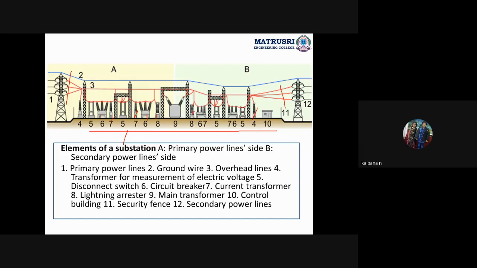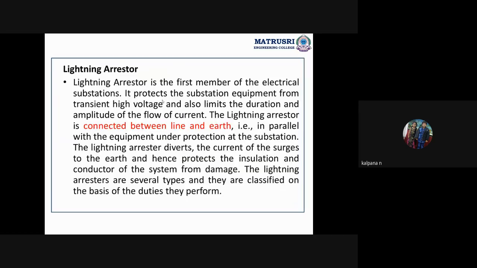Okay, this is lightning arrestor, main transformer, where we are stepping up and stepping down the voltages, and before and after we are placing all these protective devices only. These many protective devices we need to construct before and after placement of substation or transformer. Okay, assembly of all these equipments is called as substation. One by one we will discuss.